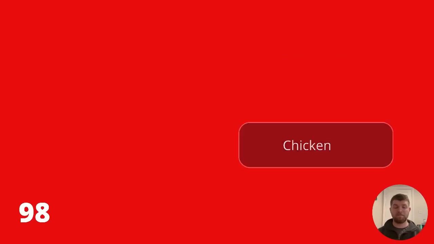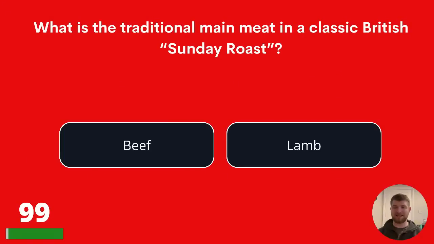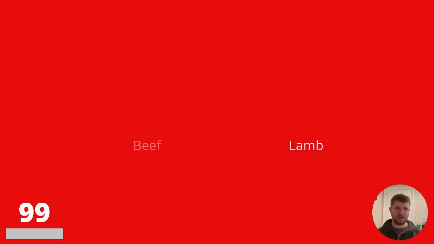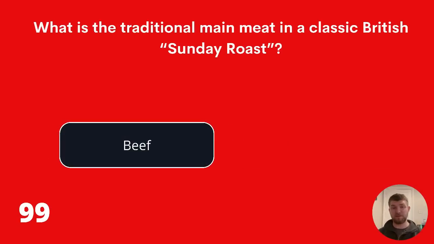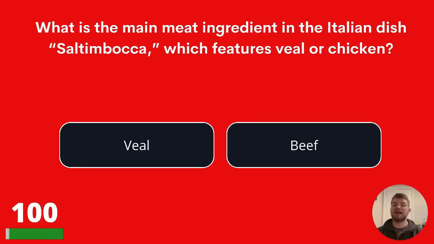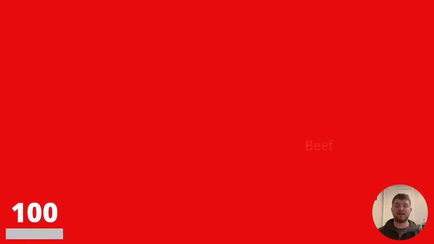Question 99. What is the traditional main meat in a classic British Sunday roast? Is it beef or lamb? Traditionally, what is the main meat in a classic British Sunday roast? The answer is beef. And 100. What is the main meat ingredient in the Italian dish saltimbocca? Is it veal or beef? The answer is veal.